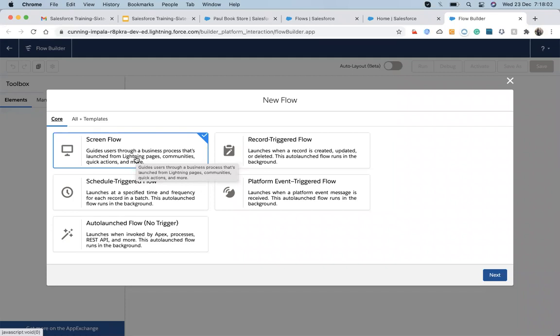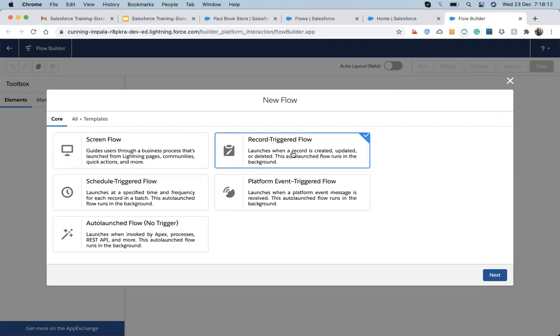Whenever we have a requirement to take input from the user, we can take the help of a flow. Record trigger flow is a flow that executes whenever a record is created, updated, or deleted. Process builder does not have the capability to execute when a record gets deleted, but the flow has that capability.